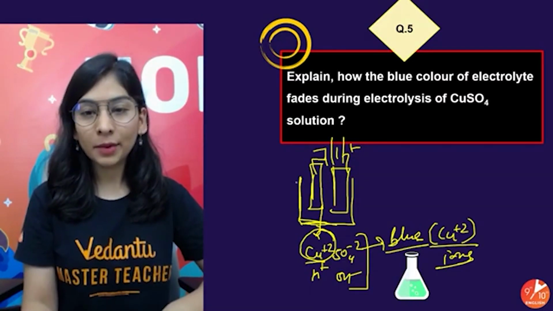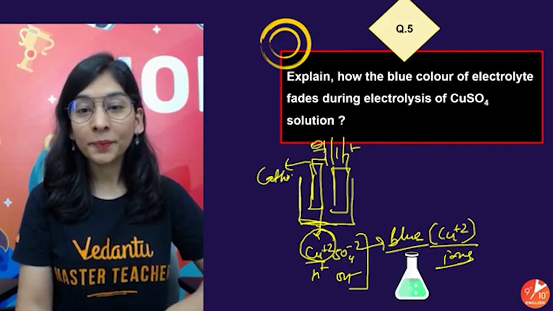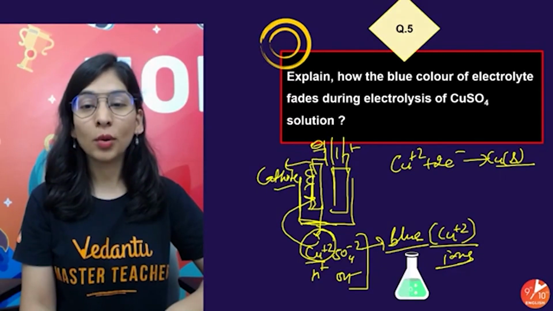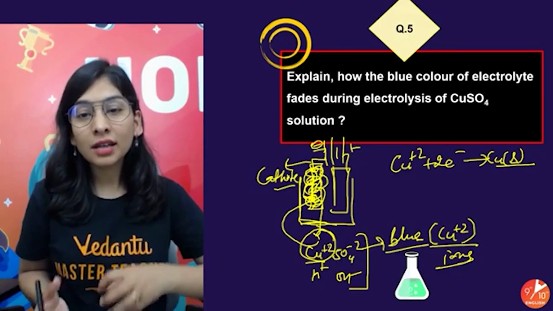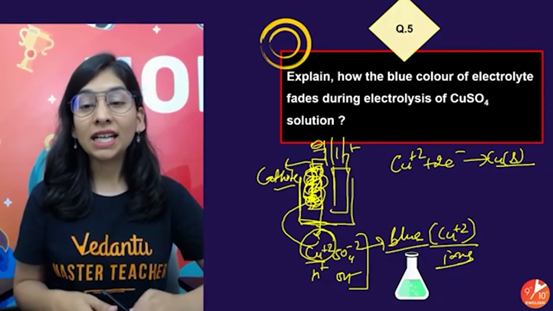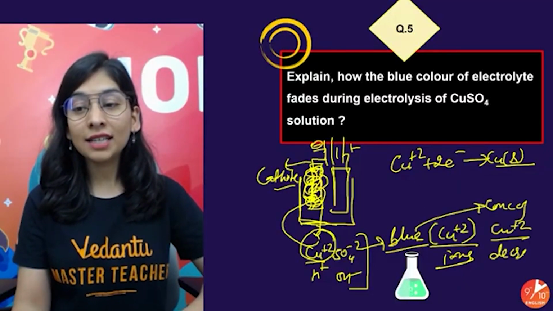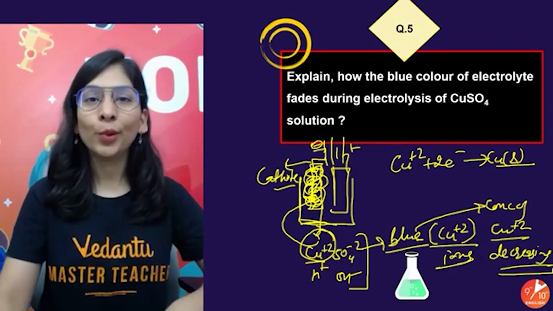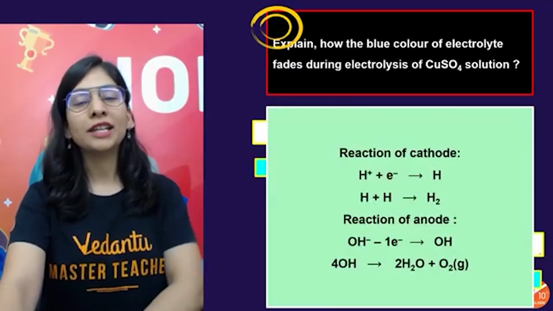And why does the blue color fade away? Because these copper ions will go towards my cathode. Cathode is going to attract these cations and give electrons to them so that they'll be deposited over there in the form of copper metal. So copper ion starts discharging and going to the cathode, and the concentration of copper ion starts decreasing in my electrolytic solution. That's why the color will fade away as copper ions are going. Yeah, super easy, super clear. Do let me know. Okay, that's so wonderful.